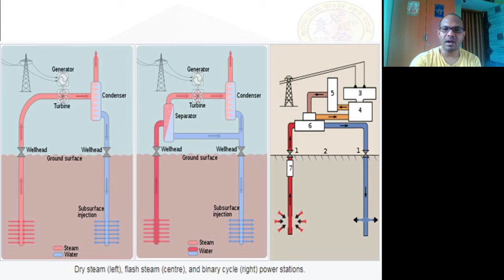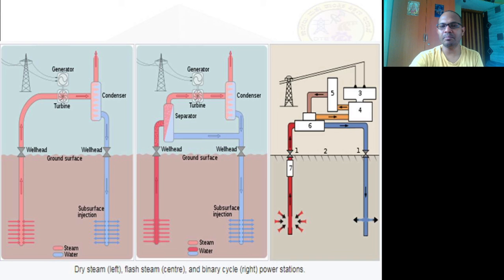Now basically, among all these, flash steam energy conversion systems are more popular compared to the other two. It is only because in dry steam the life of the turbine blades is very short, because salt particles or sand particles coming out, though filtered, are not removed effectively, and this decreases the life of the turbine blades. So the maintenance required in dry steam is more.